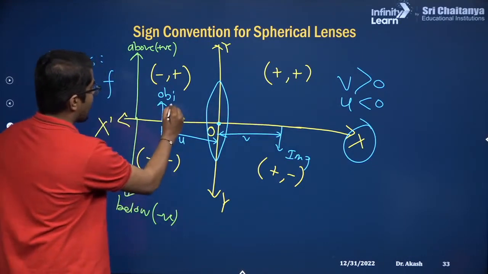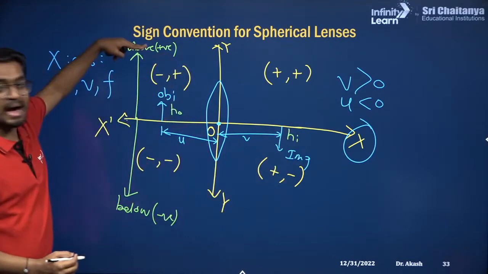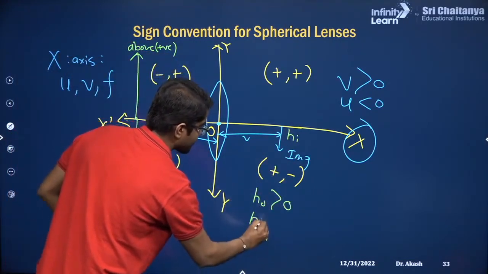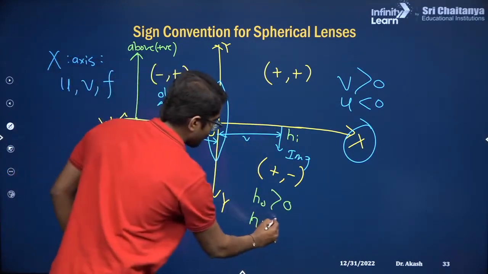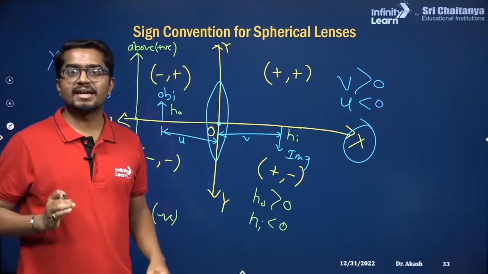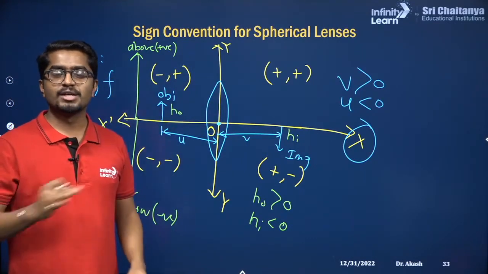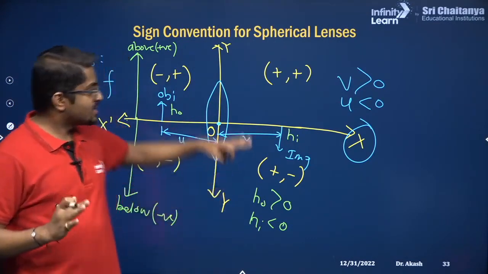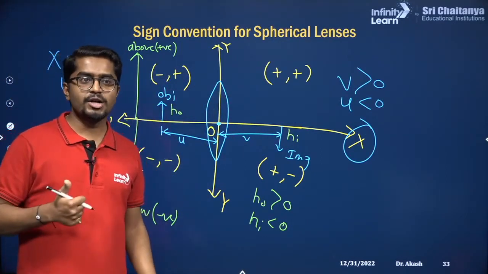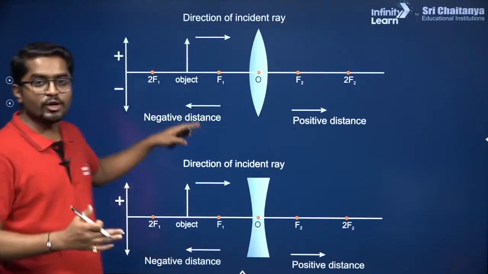So here this is the height of the object, this is height of the image. Object height is above principal axis, so height of the object is positive. Height of the image is below the principal axis, so it would be negative. Just make sure that your sign convention is correct. If you get it correct, all of these equations, all these numericals, you can solve very easily. Just make sure your sign convention is correct. Okay, clear, understood? Great.